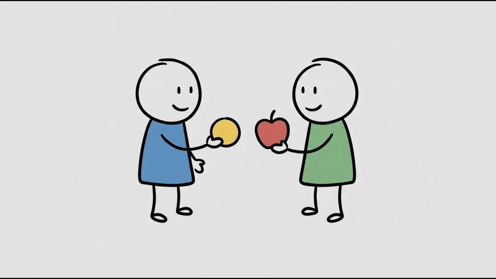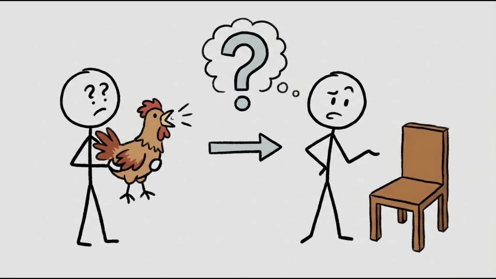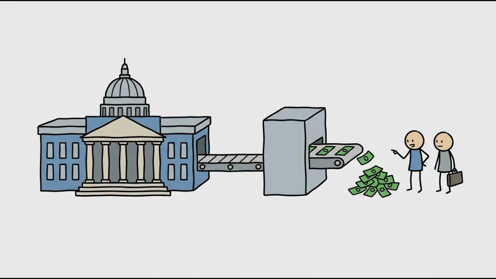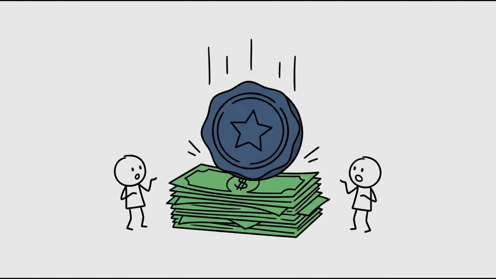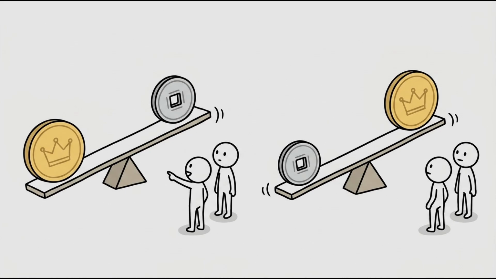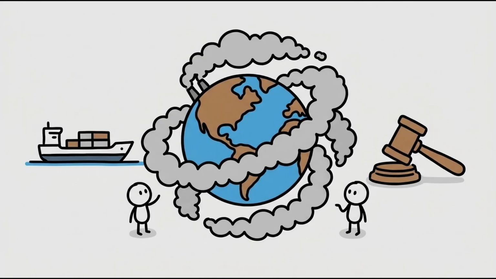Currency. It is the agreed medium of exchange for goods and services. Before currency, people traded items directly, which was highly inefficient. Today, governments issue fiat money, which has value purely because a society agrees it does, and the government backs it. The value of a specific currency fluctuates against other currencies based on national economic health, trade balances, and political stability.